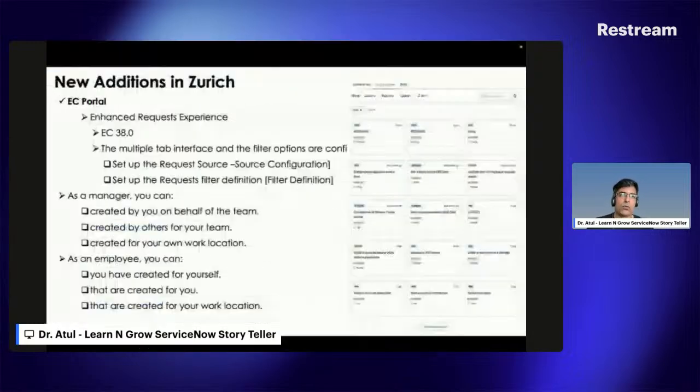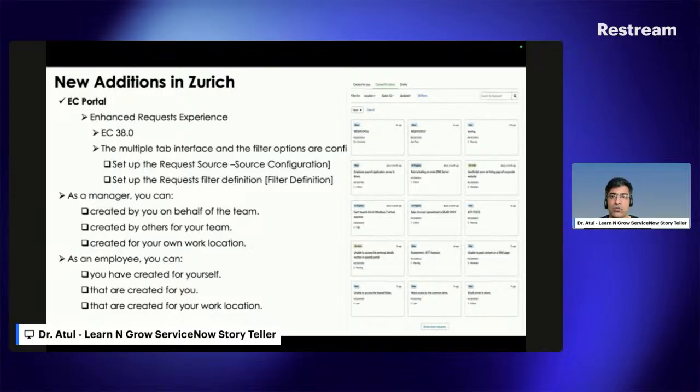What ServiceNow introduced, and what is a good part, is that there's always been an issue: if I am a requester and I'm raising a request on behalf of Nikhil or Balaji, how can I see those options in my portal? So ServiceNow introduced a new concept called enhanced request. The only important thing is that your Employee Center version should be 38.0 or higher, and you have to do two configurations.